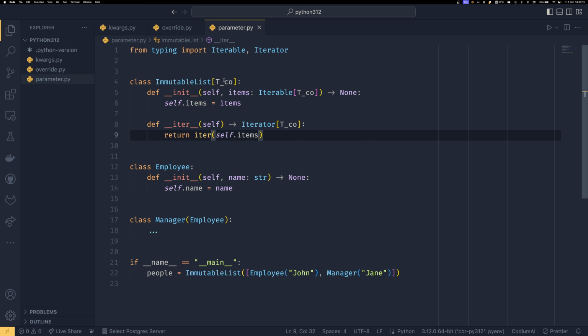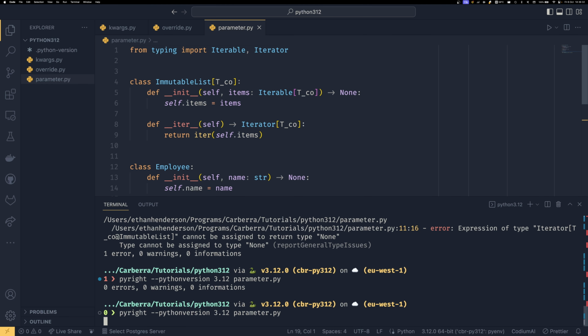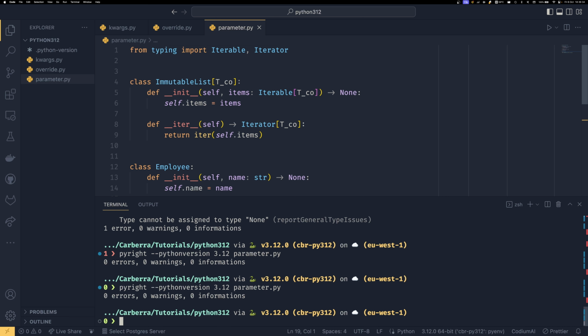And you can see, anything that's defined in here will then be used here and here. And this T_co is scoped to this class. So if you were to use it somewhere else, it would be a different type variable. So you don't have to define a billion type variables to be able to use it, which is quite nice. And if we were to load Pyright again, we can see that we have no errors.